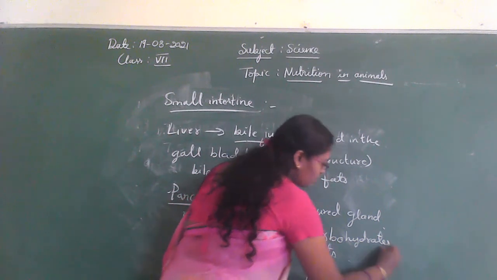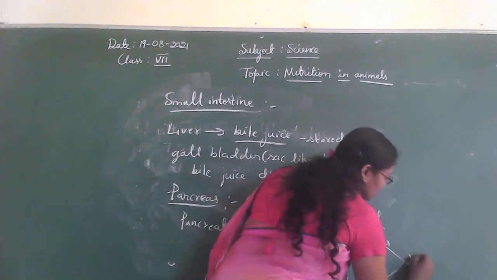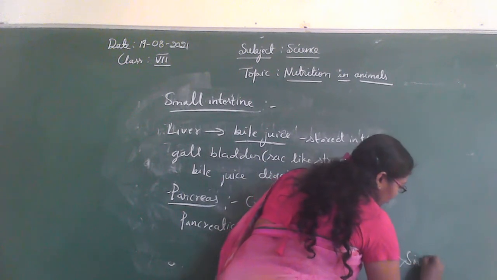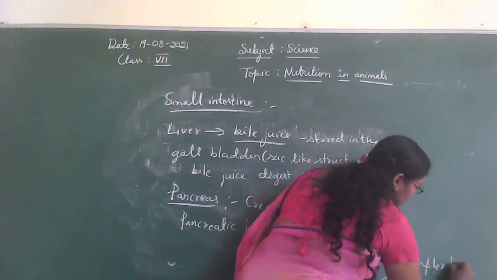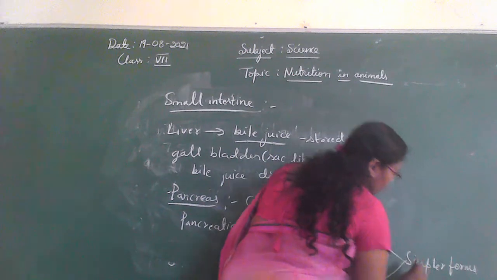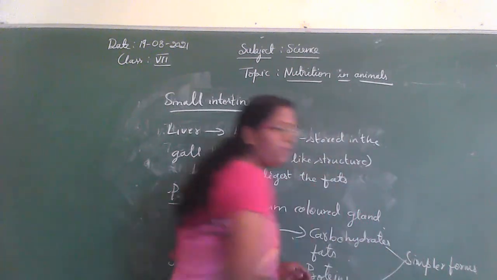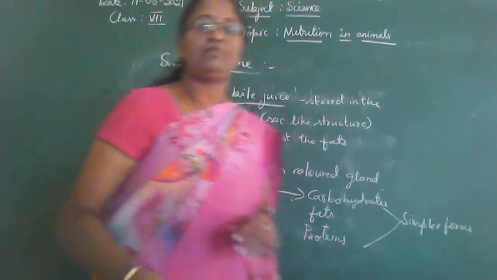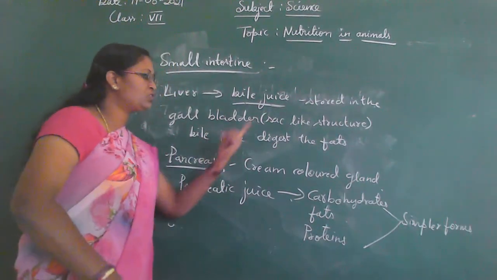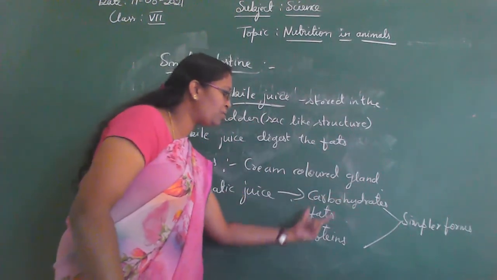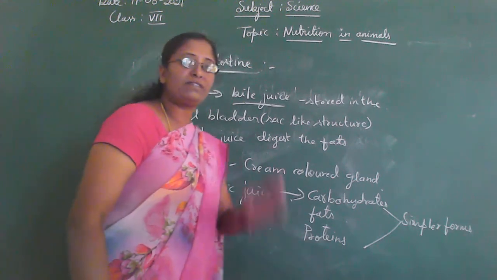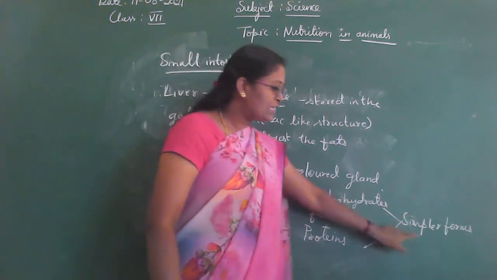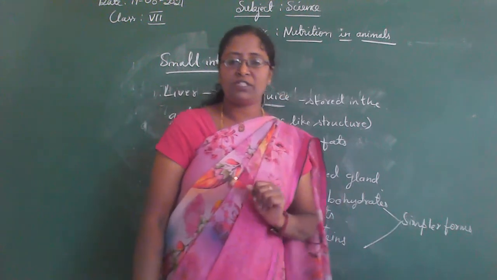These are converted into simpler forms, very simple forms, children. So pancreatic juice changes the carbohydrates, fats, and proteins present in our food into very simple forms.